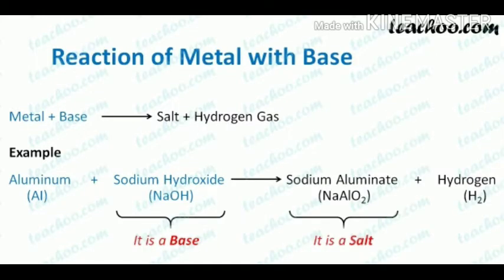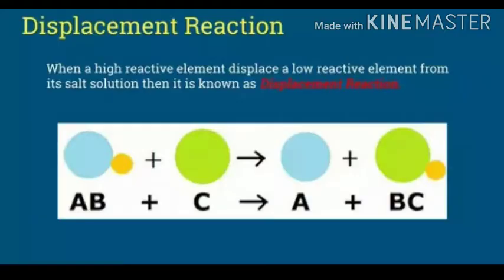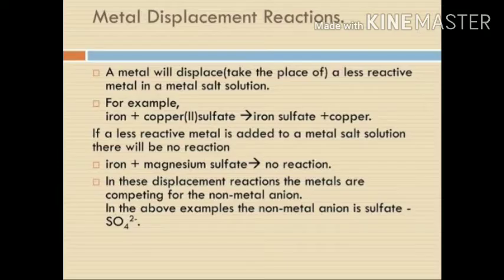Reaction with bases. Let's check how metals or non-metals react with bases. Some metals react with bases to produce hydrogen gas, and reactions of non-metals with bases are complex. Displacement reactions. More reactive metals displace less reactive metals from the compounds in aqueous solution. What is a displacement reaction? More reactive metals displace less reactive metals from the compounds in aqueous solution. And this is a displacement reaction.